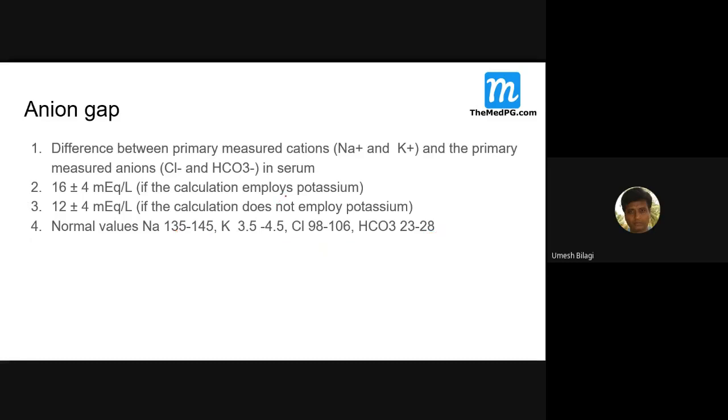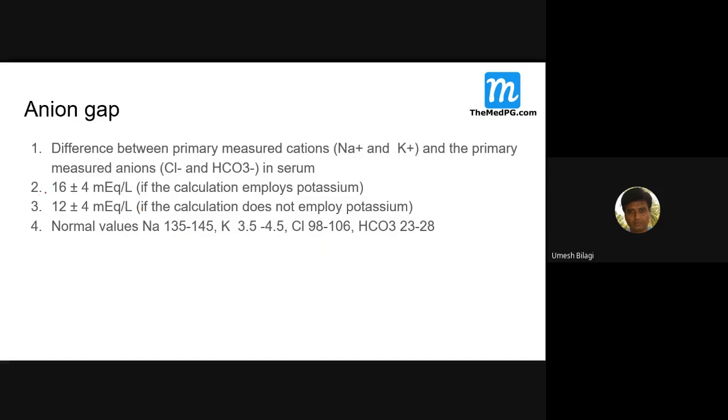Okay, same thing I put it here. What is anion gap? It is the difference between measured cations and measured anions in the serum. Some people don't take potassium into consideration because it is a small fraction, 4.5. They may not take it. Then instead of that 16, you take that value as 11. 16 plus or minus 4, I said; 11 plus or minus 4 it is. Okay, yeah, it is written here.